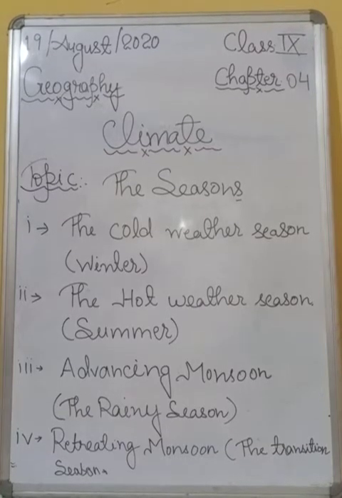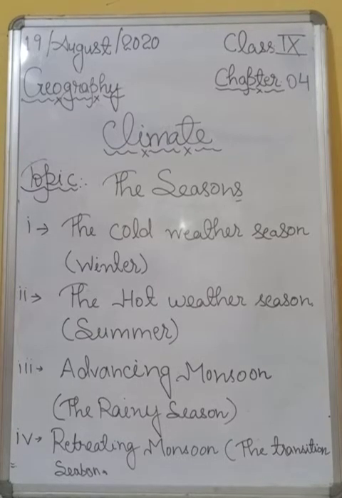The characteristic features of the hot weather season are: the temperature of the northern part of India goes up, and the atmospheric pressure comes down.